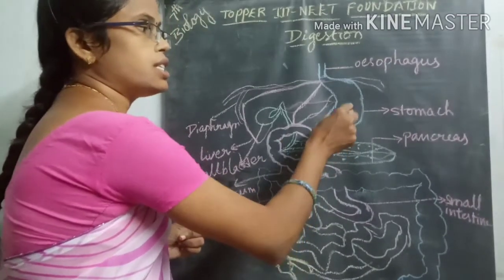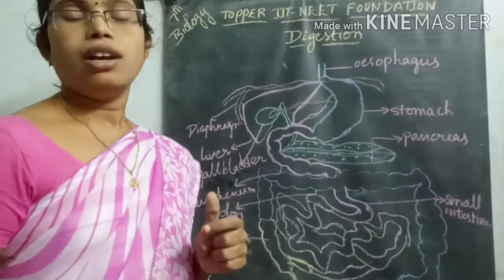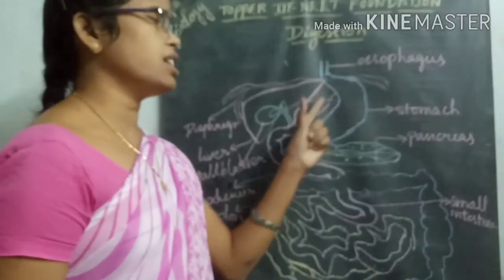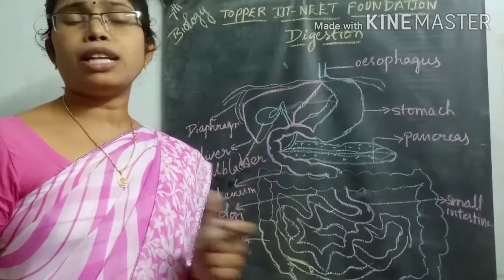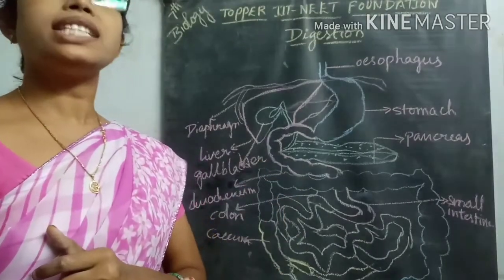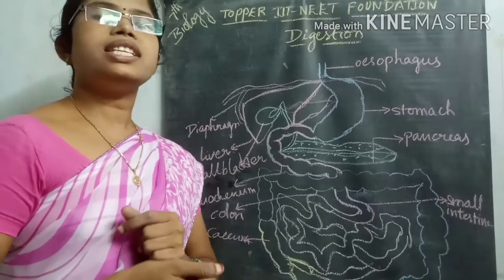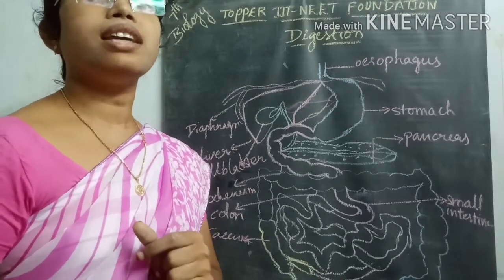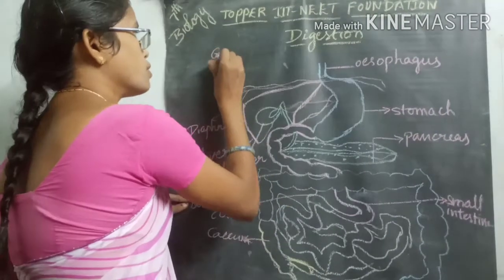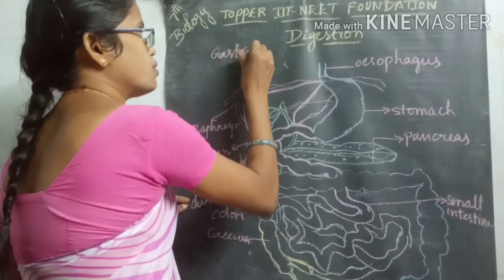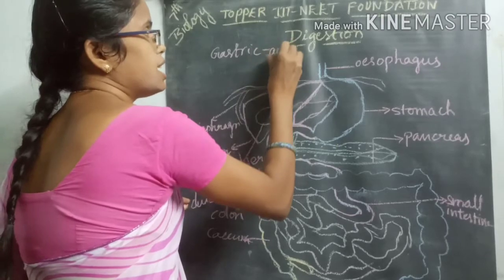Inside the stomach walls, there are particular glands called gastric glands. These gastric glands release secretions called gastric juice, which is acidic in nature.